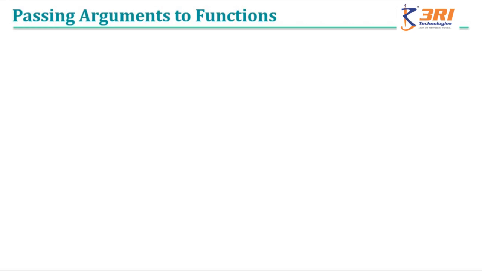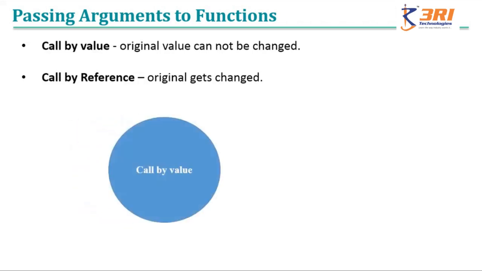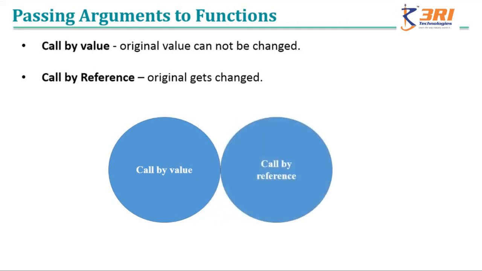In C++, we can pass arguments to a function in different ways: call by value and call by reference. In call by value, the actual value that is passed as an argument is not changed after performing some operations on it. Whereas in call by reference, the actual value that is passed in as an argument is changed after performing some operation on it.